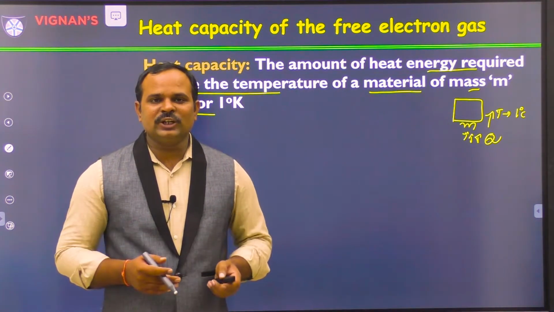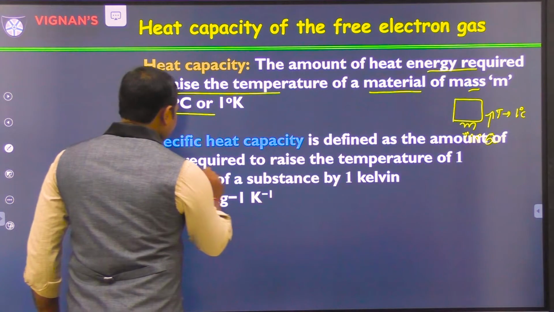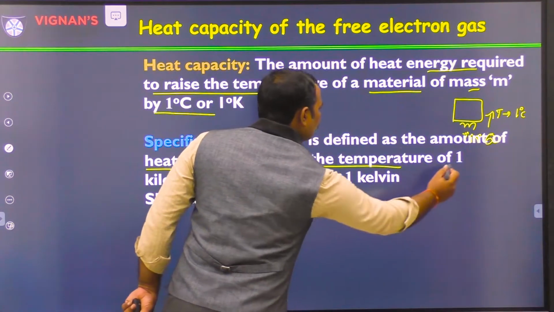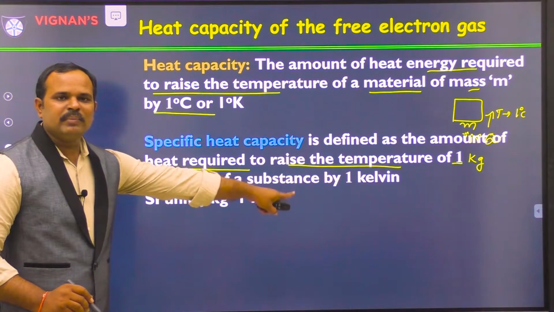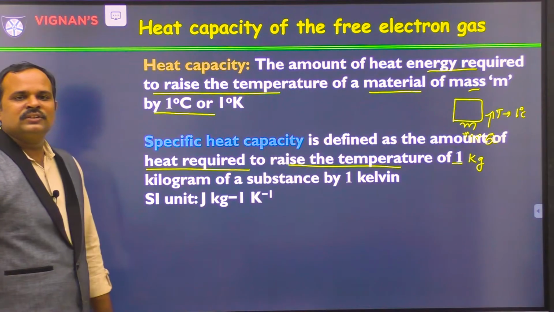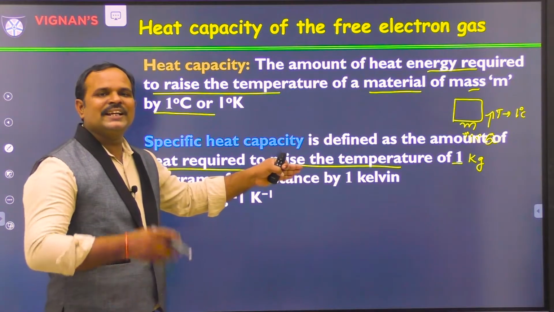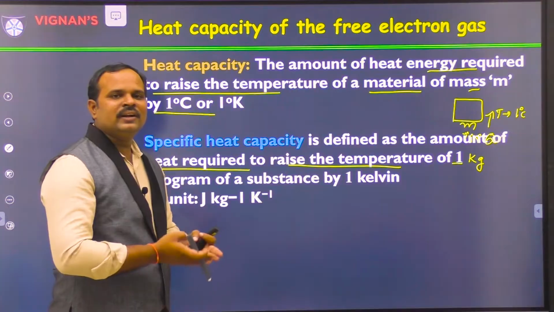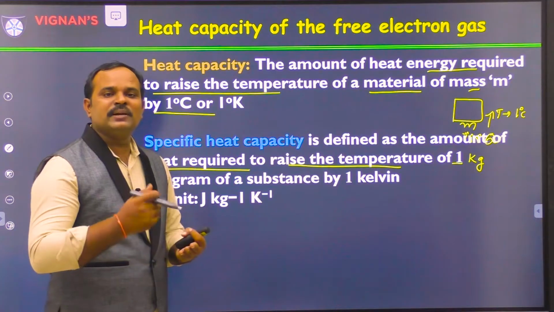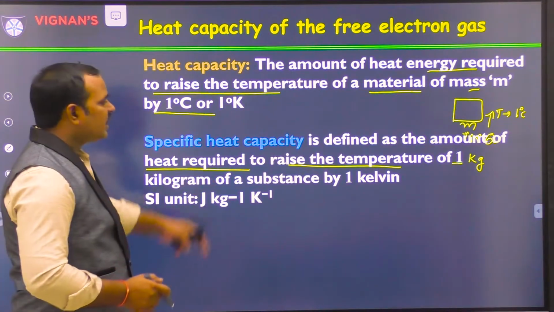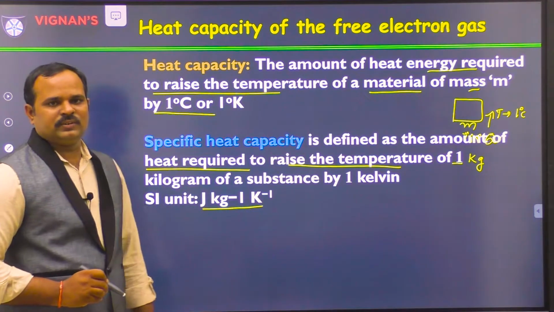Then what is the specific heat of solids? It is defined as the amount of heat energy required to raise the temperature of 1 kilogram of substance by 1 Kelvin. The difference between these two is that here we are taking specifically 1 kilogram and then applying heat energy. We are checking how much heat energy is required to raise the temperature by 1 degree centigrade. This is called specific heat, and its unit is joule per kg per Kelvin.